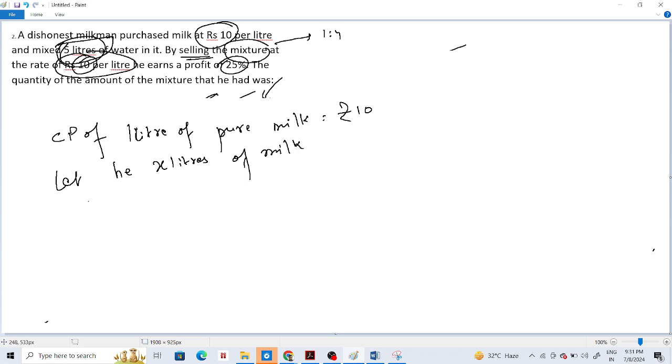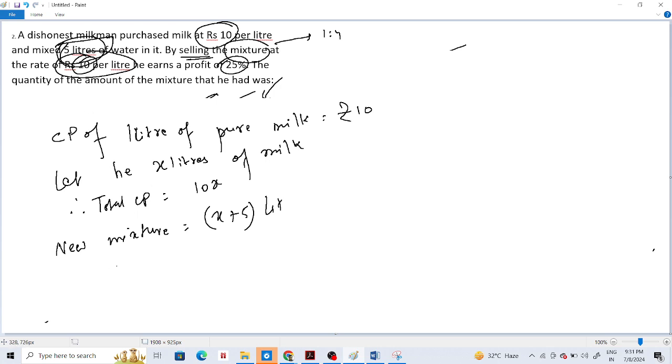Therefore, what is the total CP? 10x. He added 5 liters of water, so now the new mixture is X plus 5, which contains water and milk.